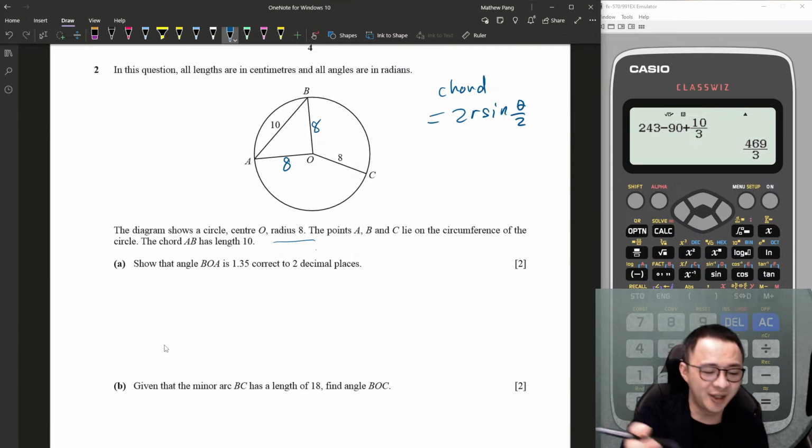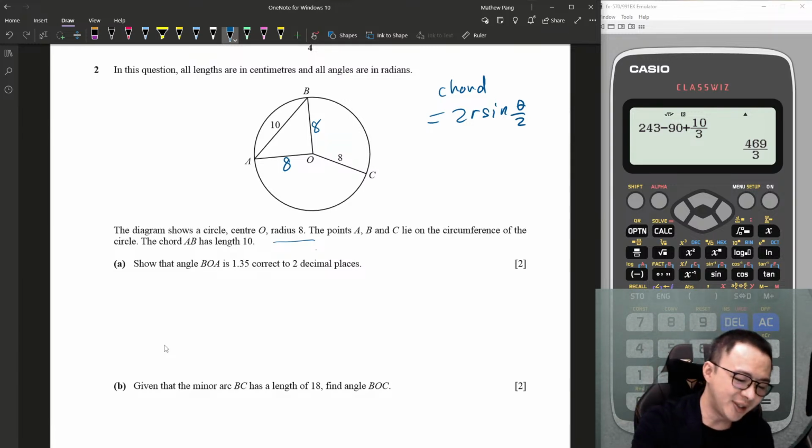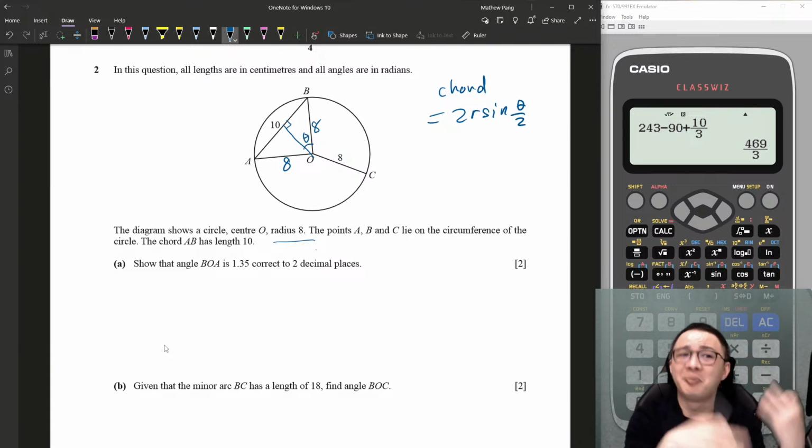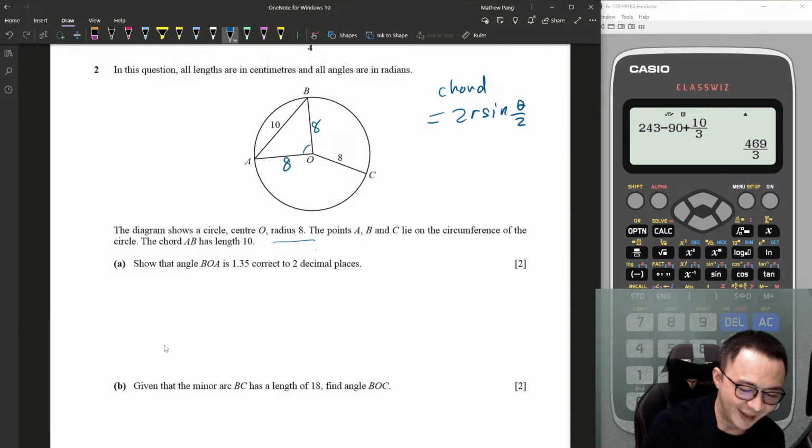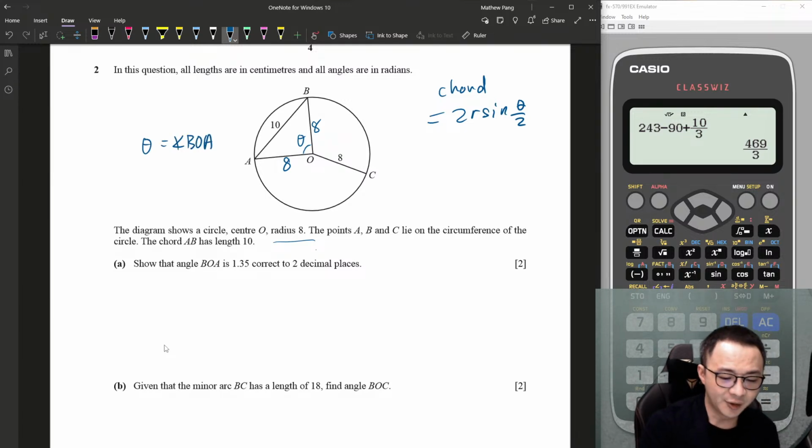Then what you can do is use SOH CAH TOA. You split this triangle into half, find half of the angle, and after you get the angle, you multiply by 2. Eventually you will get the same result as mine. But I'm just a very lazy person, so I'll just use a formula. Since I want to find this angle, I call this angle theta, which is the angle of BOA. So I will just use the chord formula.